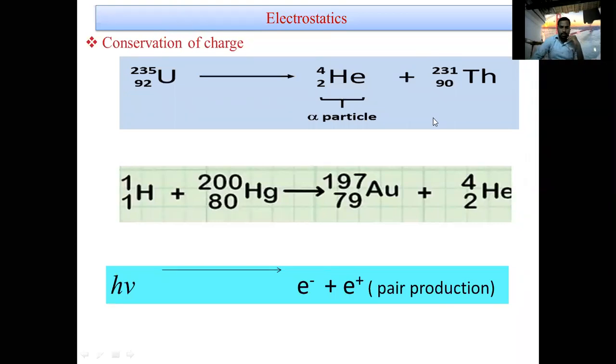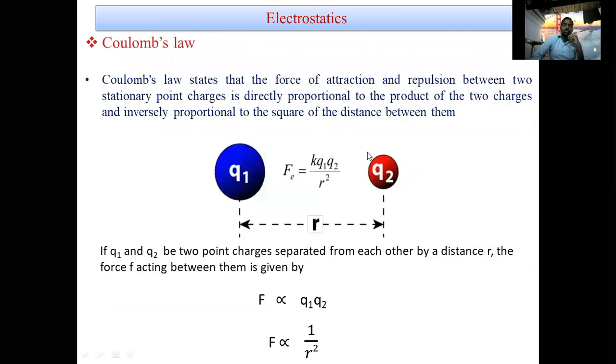After that, Coulomb's law. What is Coulomb's law? Suppose two charges are separated by some distance, how does the force acting between them depend on the parameters?